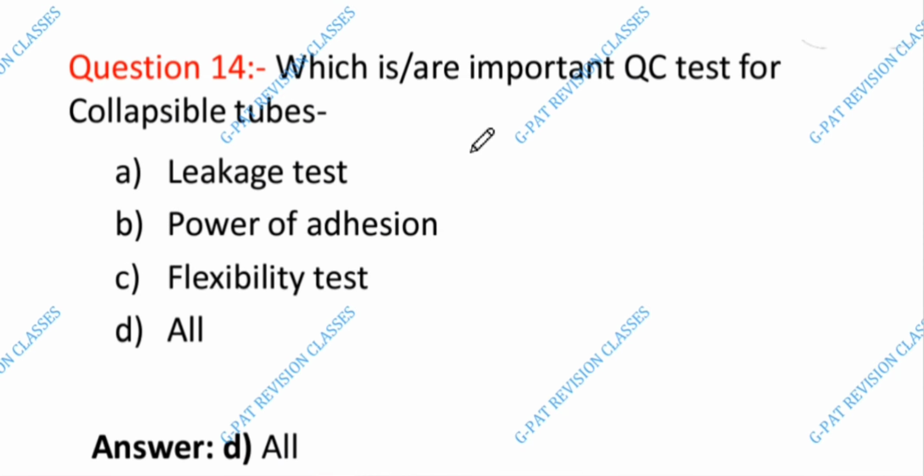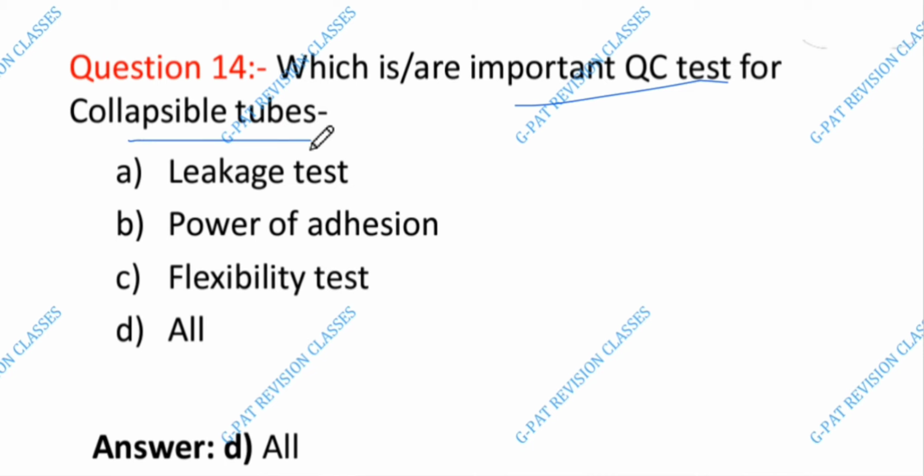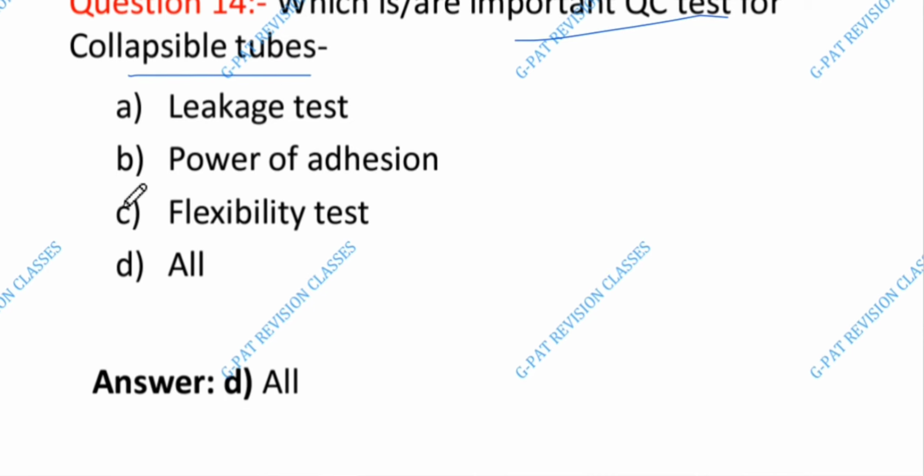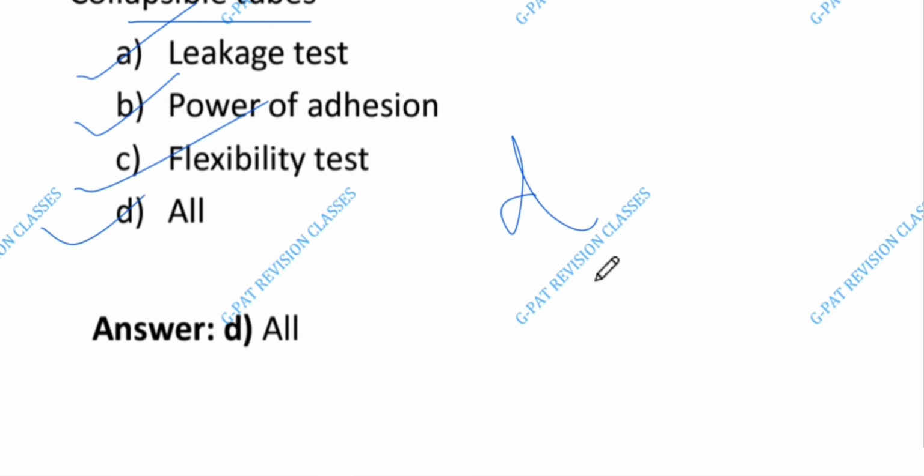Next is 14 question number. Which is important QC test for collapsible tube? The answer is D. All. Okay. A is leakage test, B is power of adhesion, and C is flexibility. Okay, flexibility test, and D is all. The answer is D. All.